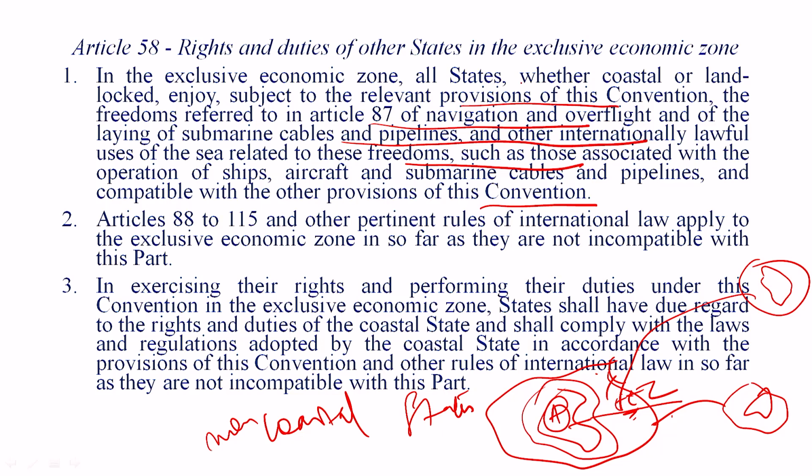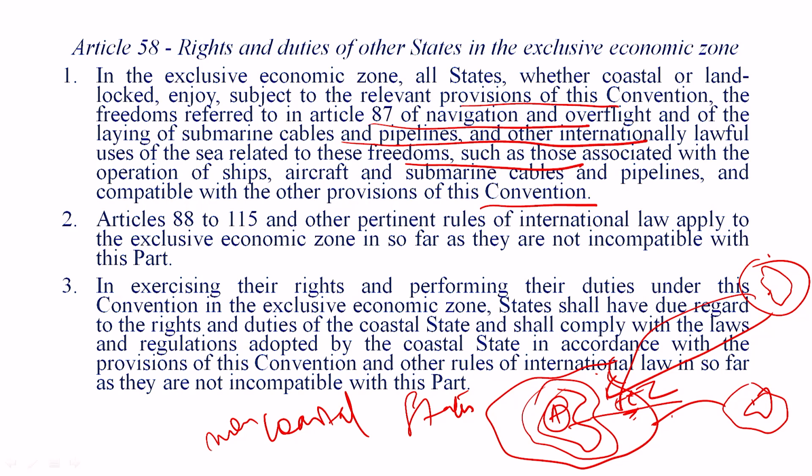So in the exclusive economic zone, all states, whether coastal or landlocked, enjoy, subject to the relevant provisions of this convention, the freedoms referred to in Article 87 of navigation and overflight, and of the laying of submarine cables and pipelines, and other internationally lawful uses of the sea related to those freedoms, such as those associated with the operation. First is, they do have the right of flight of aircraft over this area, okay. So the aircraft of this state can fly over this. The aircraft of this, although a landlocked country, can fly over this. That is the first thing.